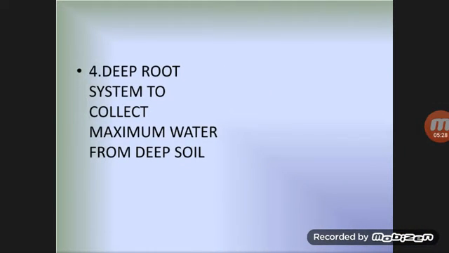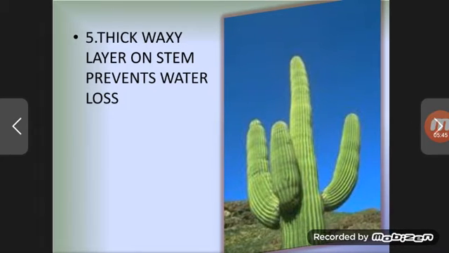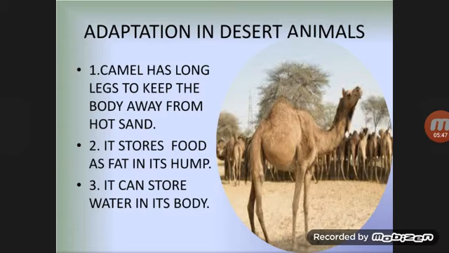The fourth adaptation is a deep root system to collect maximum water from the deep soil. And the fifth one is a thick waxy layer on the stem, which prevents water loss in the deserts.